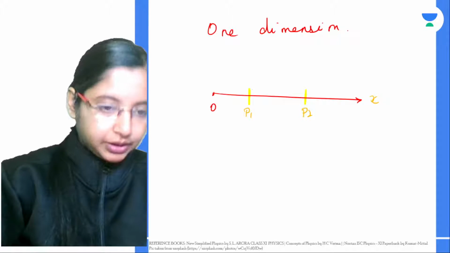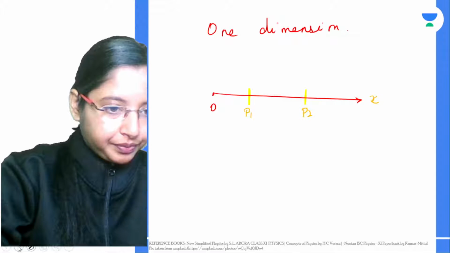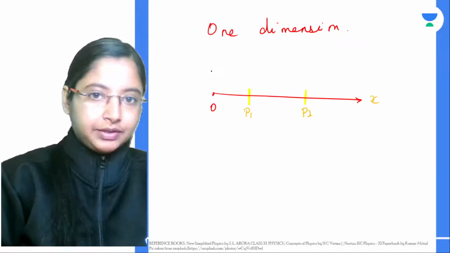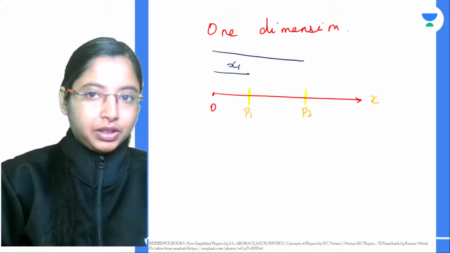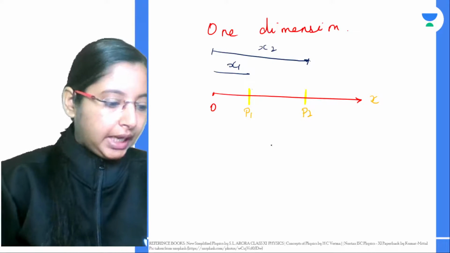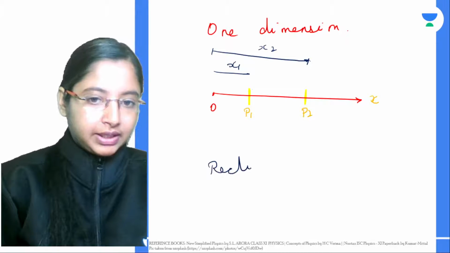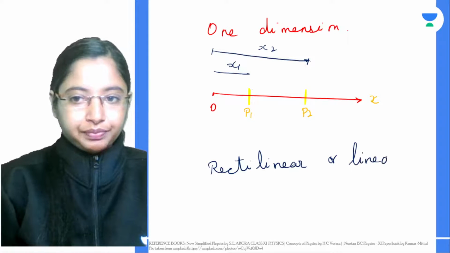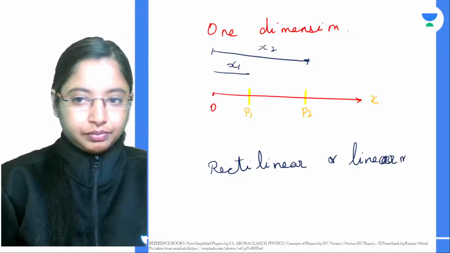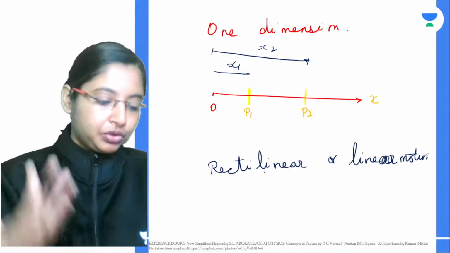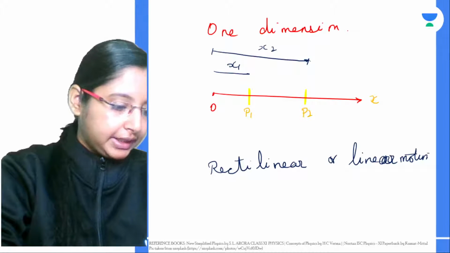So after 1 second, from the initial to here, it has covered a distance of x1. After a particular time, it has covered a distance of x2. This is basically motion in one dimension, also called rectilinear or linear motion. Motion of a free falling body, motion of a train along a straight track, all of these are rectilinear motion.